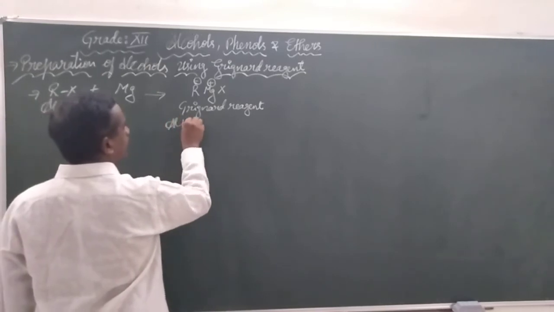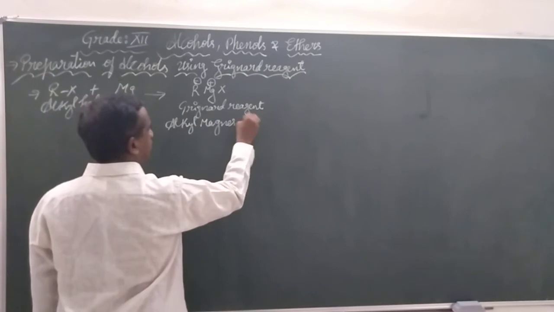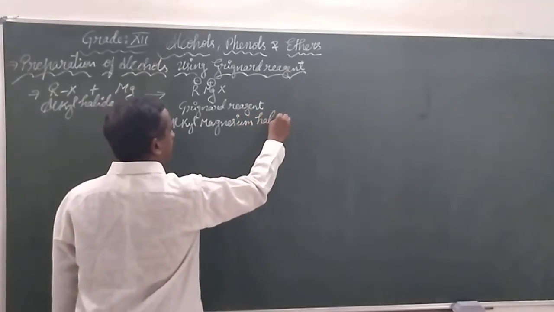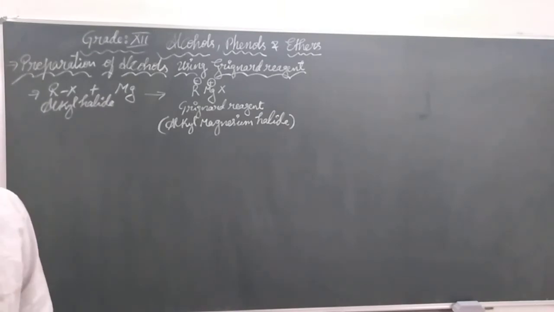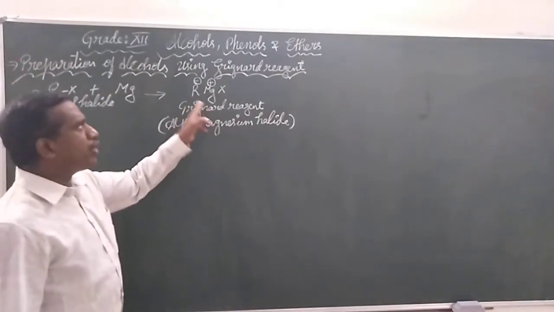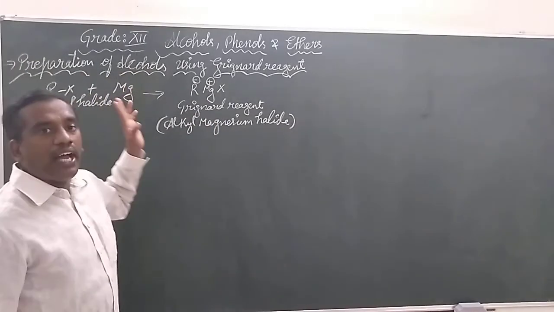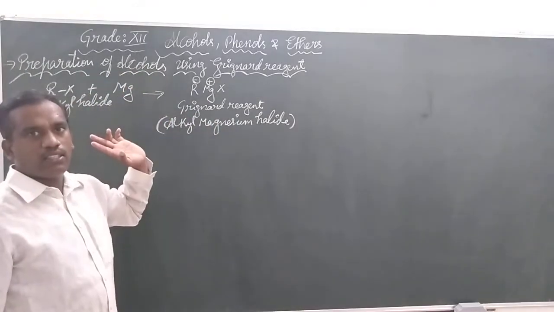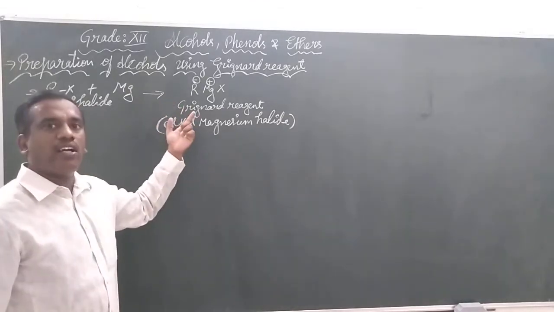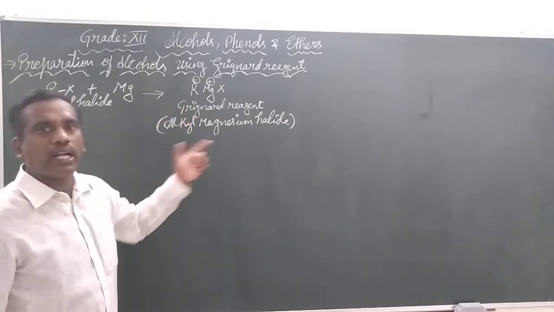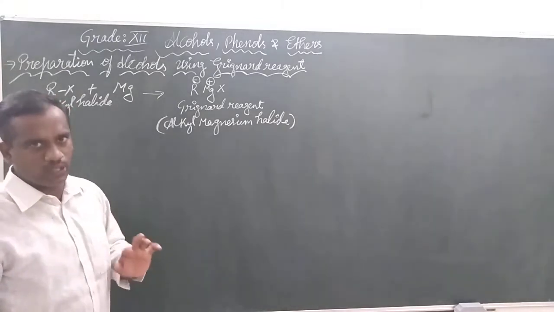Alkyl magnesium halide is called the Grignard reagent. We are going to use this Grignard reagent to prepare alcohols. This will be applied on carbonyl compounds like aldehydes and ketones.